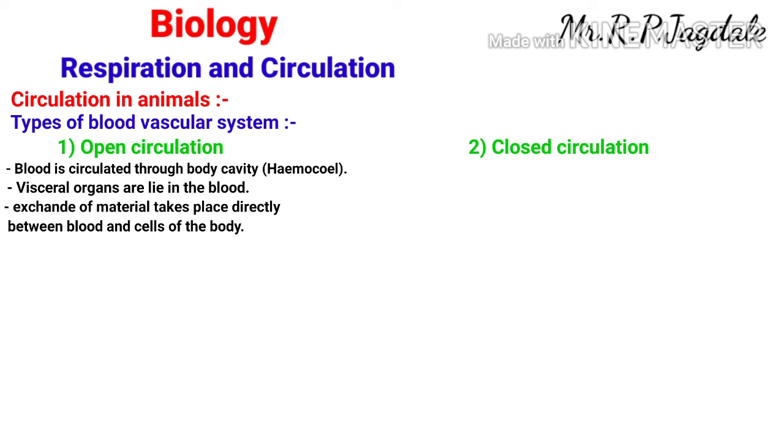Visceral organs are dipped into the blood, so that organ and blood are in direct contact. So exchange of material takes place directly between blood and the cells or the tissue.